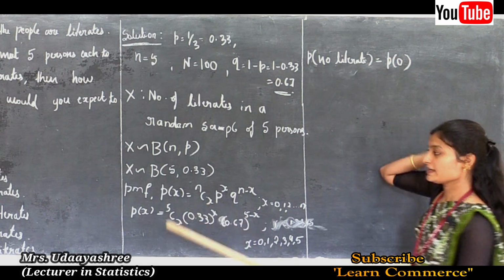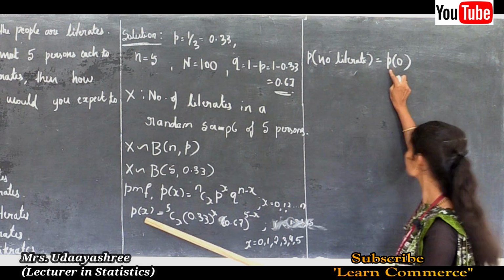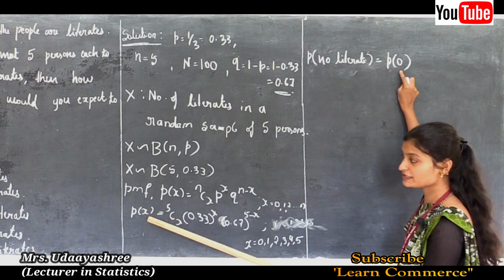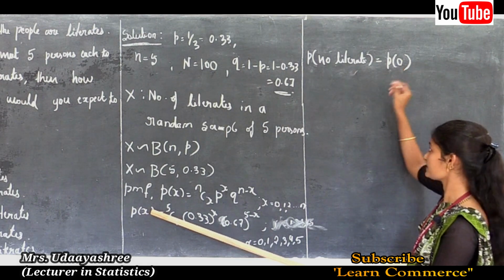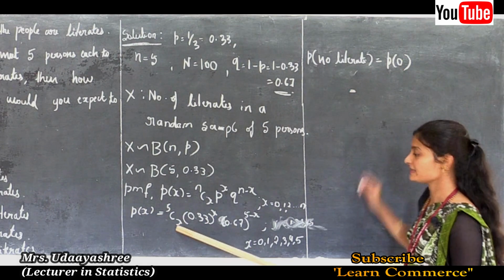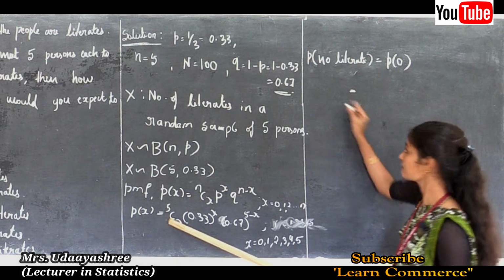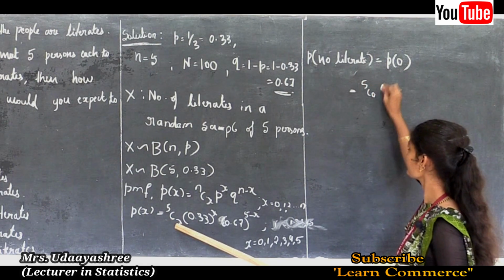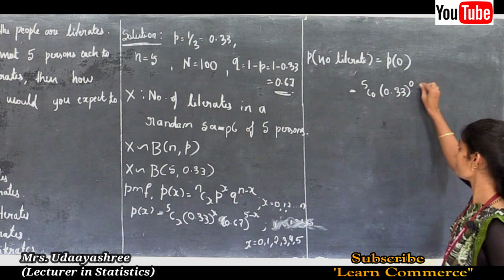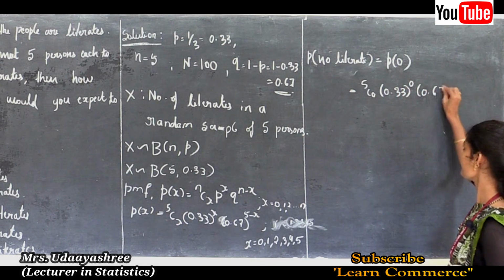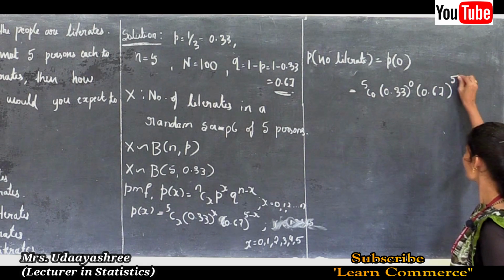See here, P of x is there, instead of x we put 0. So in the place of x write 0, that is 5C0 into 0.33 to the power 0 into 0.67 to the power 5 minus 0.